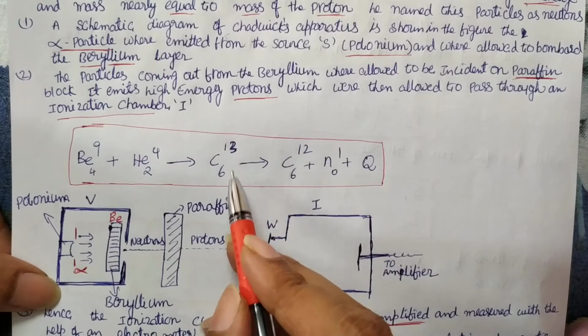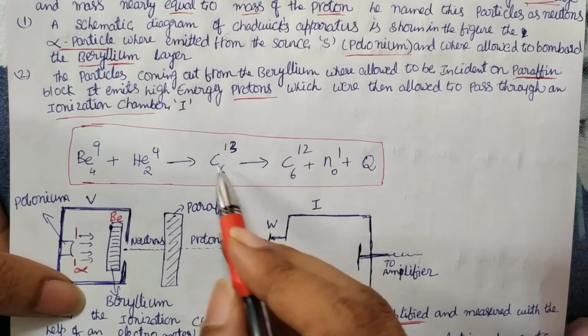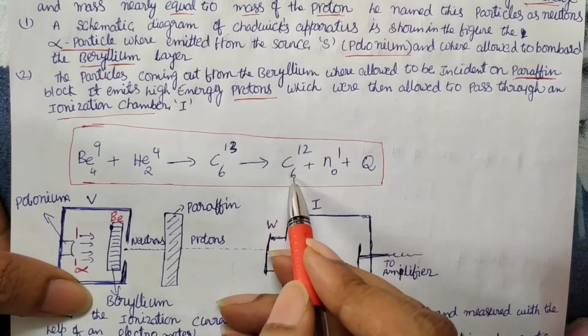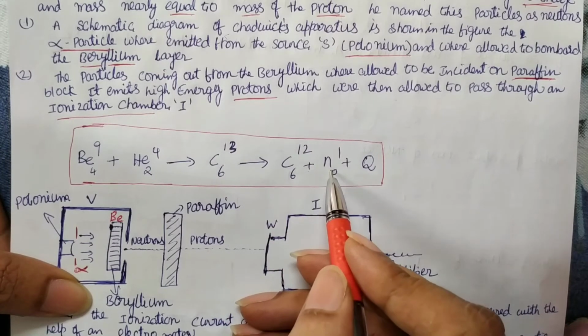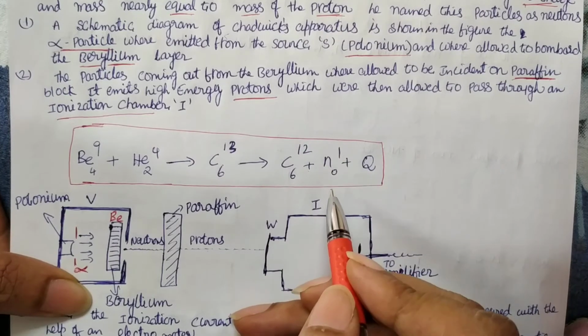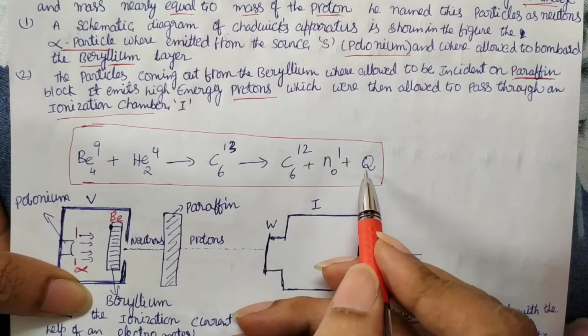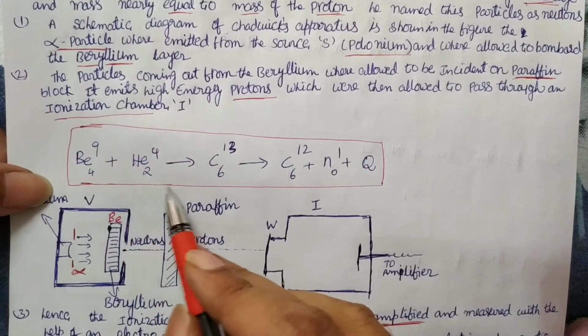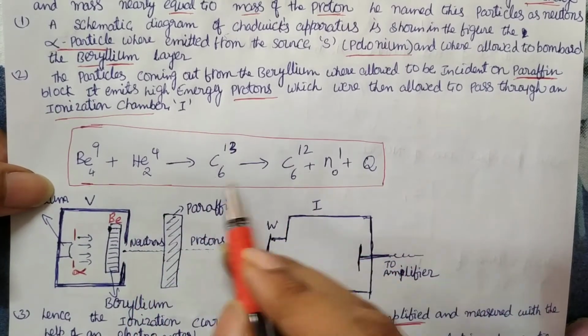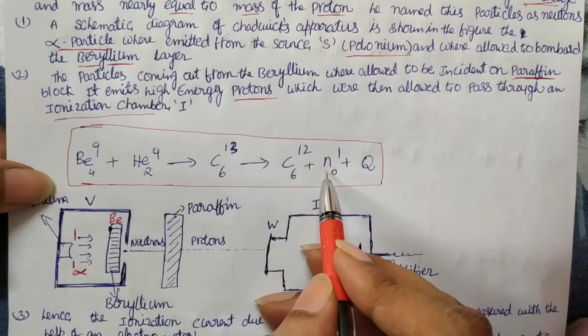It forms an isotope, but it is an unstable isotope. It immediately converts into a stable isotope, C-12, and plus one neutron it gives outside, plus some amount of energy also it gives outside. This is a nuclear reaction, and the neutron is emitted outside.